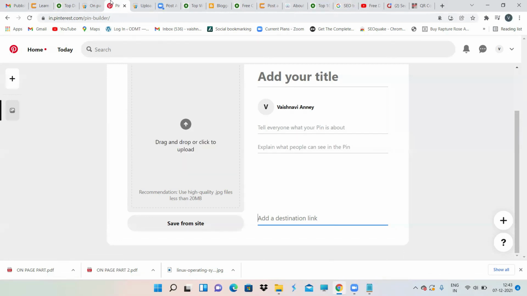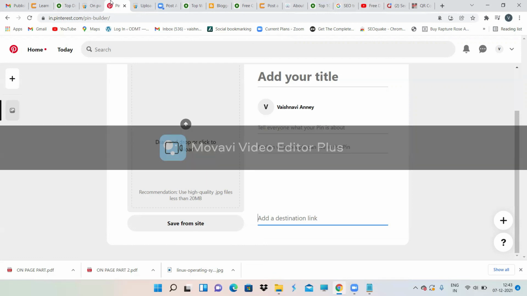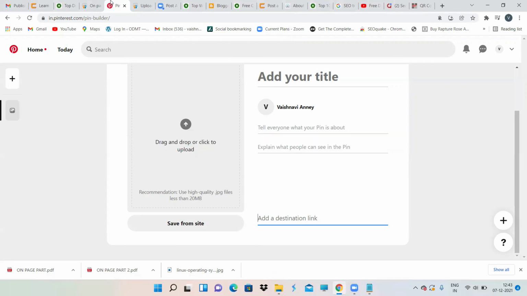And what else have we learned? Web 2.0 sites. A Web 2.0 site is nothing but a free website that WordPress, Blogger, Wix and others provide. Here you can write a blog, write some content, choose any word and give a backlink to your original website. This is how Web 2.0 websites are used.